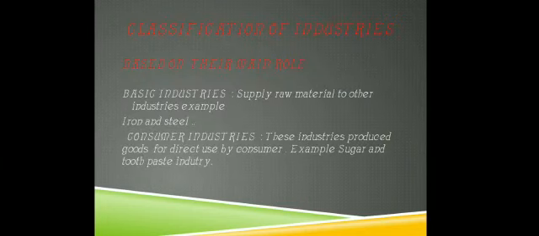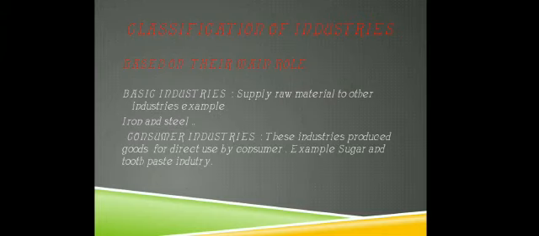Now, classification of industries on different bases. First base is on the basis of their main role. First is basic industry. Basic industry means industries which provide raw material to other industries. For example, iron and steel, because iron and steel provide raw material to other industries.